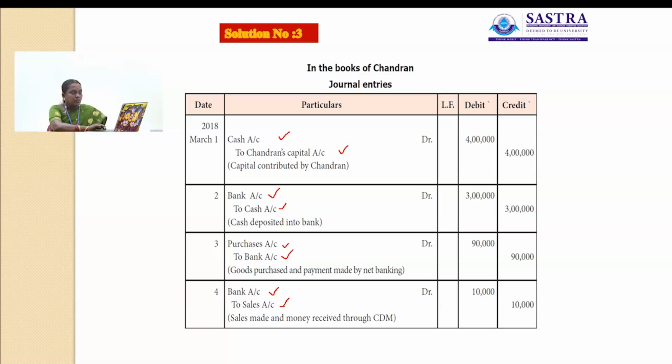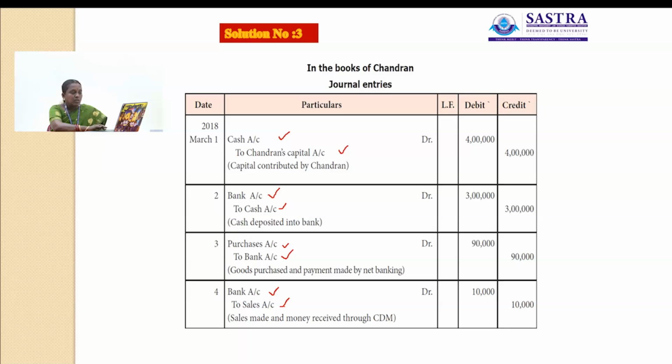Then next, purchase goods from Ravi, payment made through net banking. Here goods are purchased from Ravi, but the amount is paid through net banking. So this is a bank transaction. What are the accounts involved here? One is purchase account and another one is bank, since the transaction is made through banking. So we can take only purchase account and bank account.